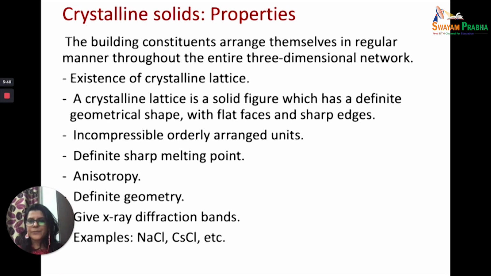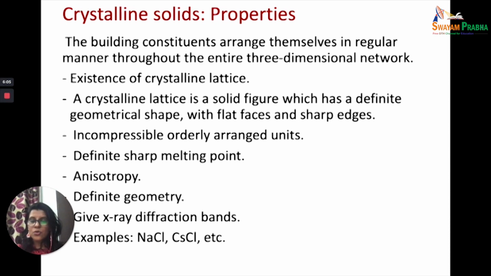So there is a lattice. Lattice is nothing but a framework. When you see a house, you see iron rods put in a house, and they form a framework in which the bricks are put, so that you have a house which is built up. That framework is what is called a lattice. So there is a lattice in a crystalline solid.